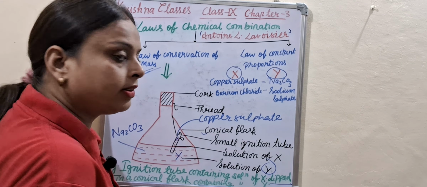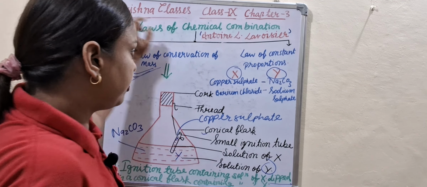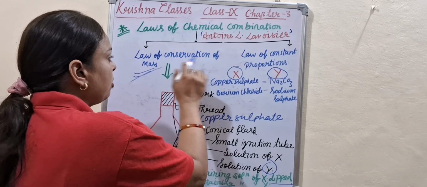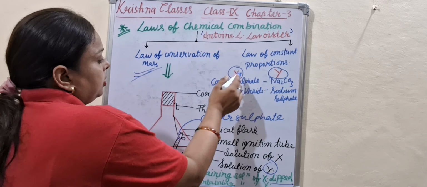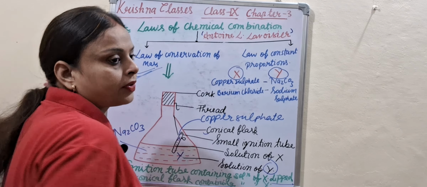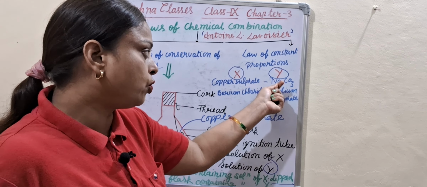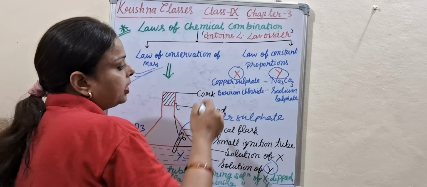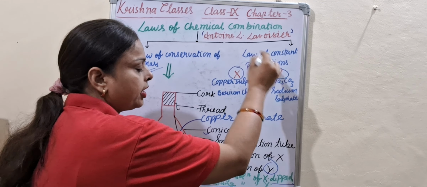What is today's class? I repeat again. Law of chemical combination given by Antoine Lavoisier, further divided into law of conservation of mass and law of constant proportion. Here two solutions are given. When we take copper sulfate as X, then we take sodium carbonate as Y. When we take barium chloride as X, at that time we take sodium sulfate as Y.